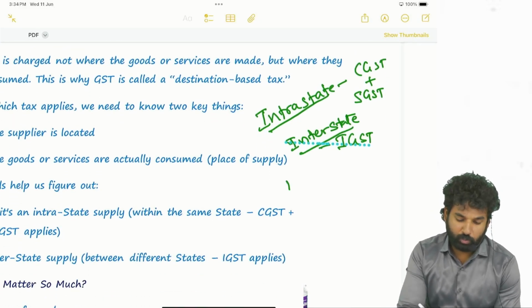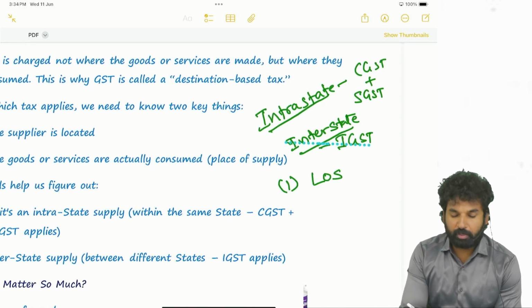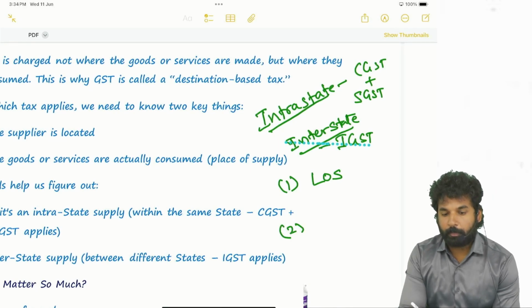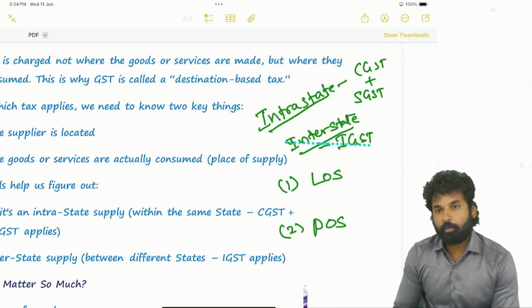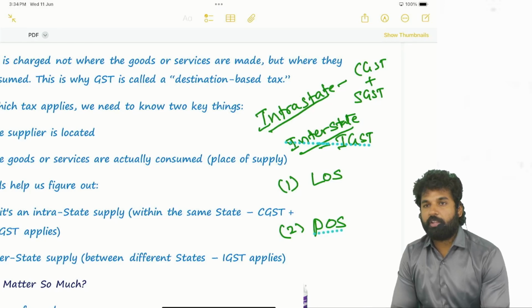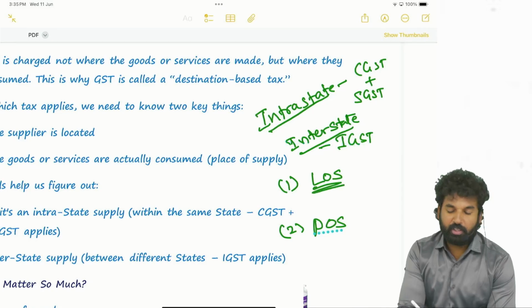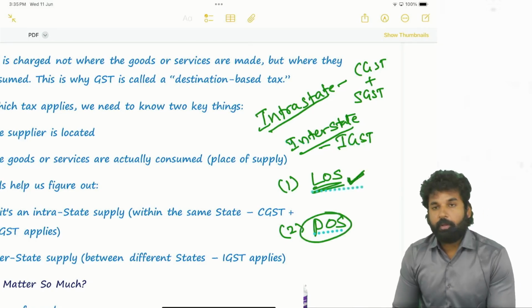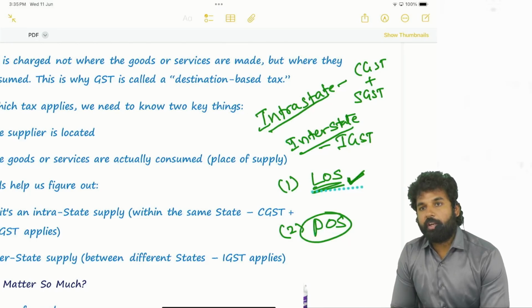two things. One is location of the supplier. Second one is place of supply. Location of the supplier and place of supply. So from where the supplier is doing business or where he got registered, that is the location of the supplier. It is quite easy. But fixing the place of supply is a little difficult.